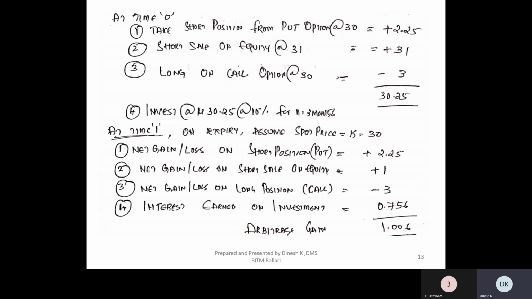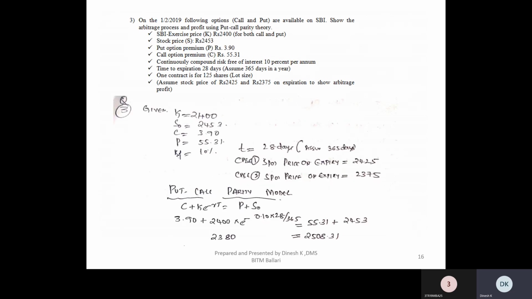In the last class, we took up the put call parity, and we tried to work on how exactly the put call parity works and how to identify the arbitrage profits, arbitrage gain. So this was the discussion in the last class. Now we move to the next problem. The second problem I said to take as homework and work on the question and see what result you get. So now we will take up the third problem.